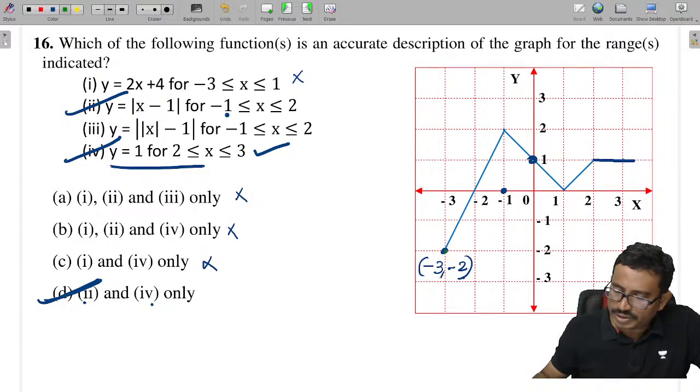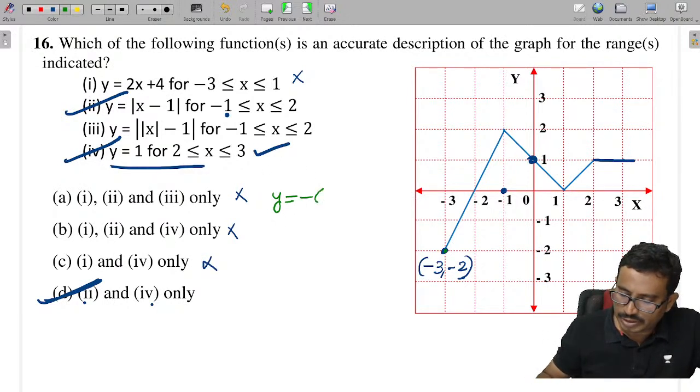Now this point is not satisfying, at minus 3 to 2, minus 3. You tell me now, y value, how much are we getting here? So we should get now here, which is equal to this is minus 6 plus 4, which is equal to minus 2. Yes, this is satisfying, but the remaining we need to verify now here.